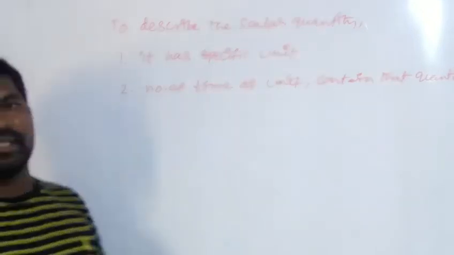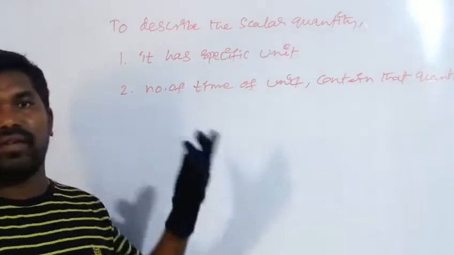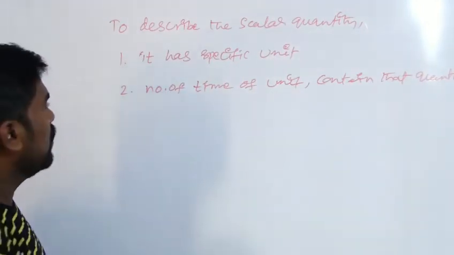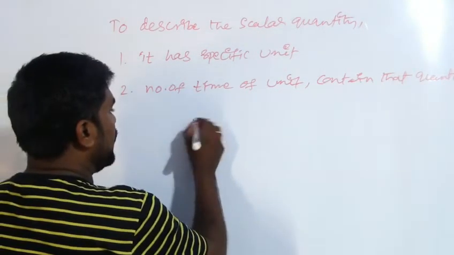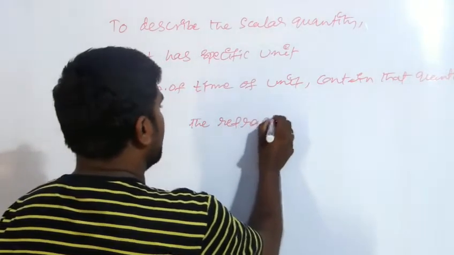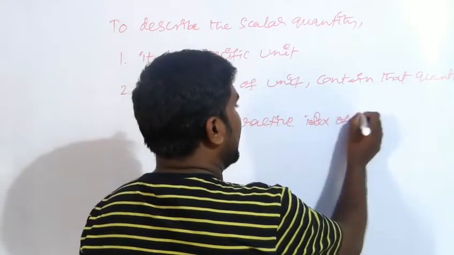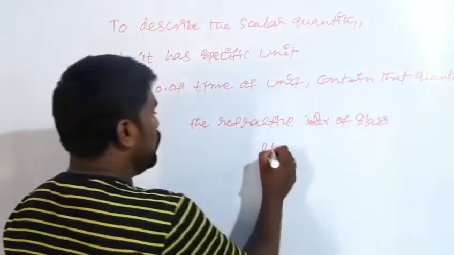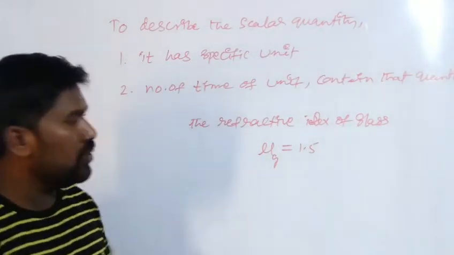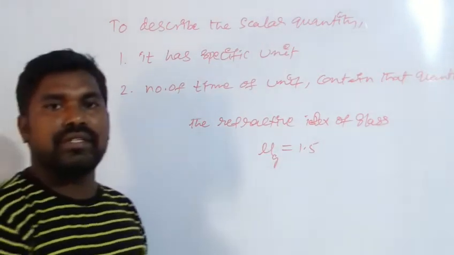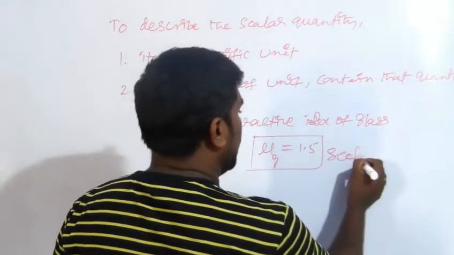Our question is, if there is no specific unit, does it belong to a scalar or a vector quantity? For suppose, the refractive index of the glass prism, mu of the glass, is equal to 1.5. This is a numerical value. It has no unit. Still, it belongs to a scalar quantity.